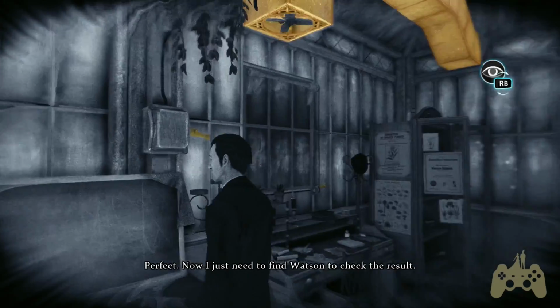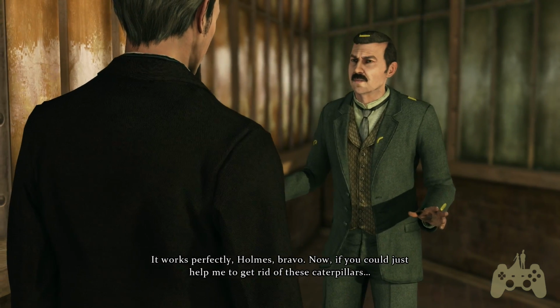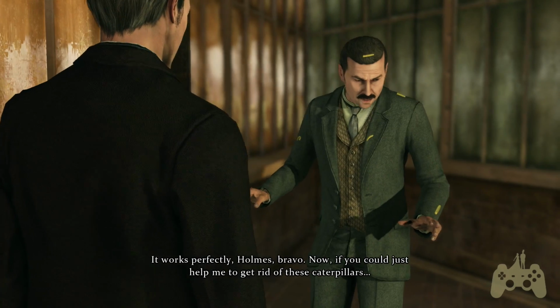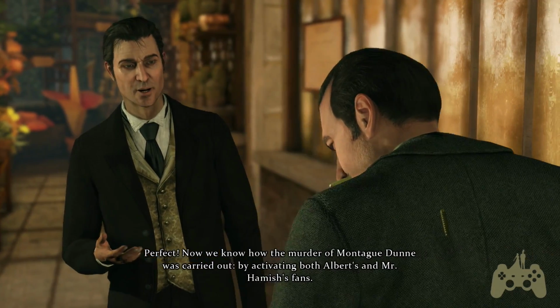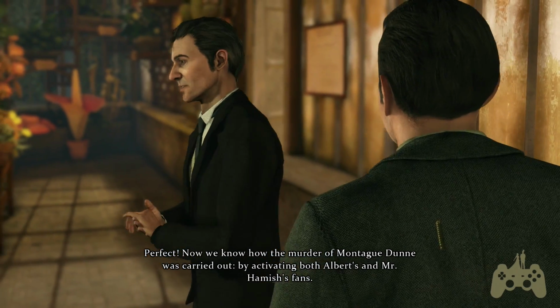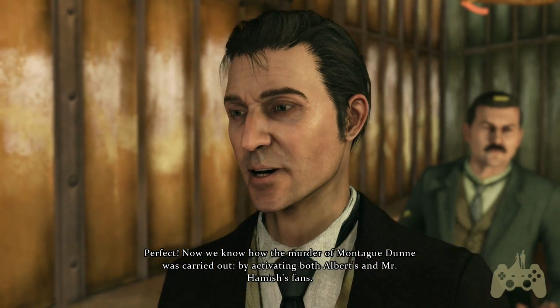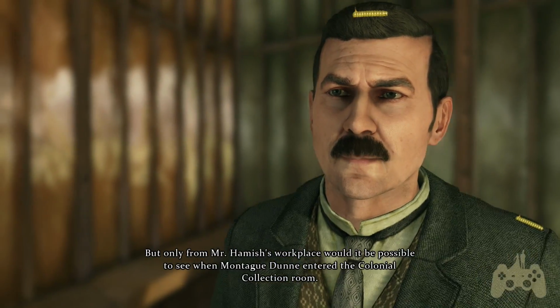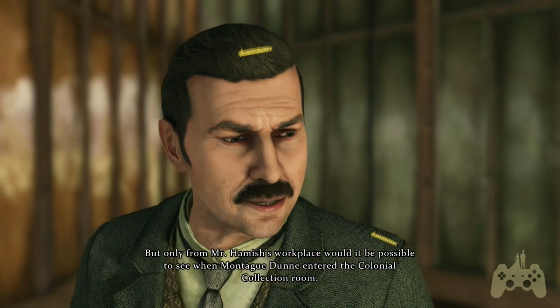Perfect. Now I just need to find Watson to check the result. It works perfectly, Holmes. Bravo. Now, if you could just help me to get rid of these caterpillars. Perfect. Now we know how the murder of Montague Dunn was carried out, by activating both Albert's and Mr. Hamish's fans. But only from Mr. Hamish's workplace would it be possible to see when Montague Dunn entered the Colonial Collection Room.